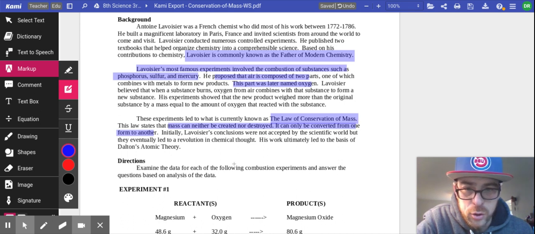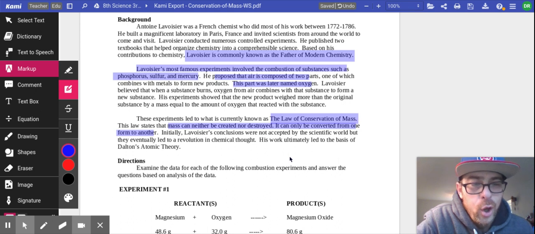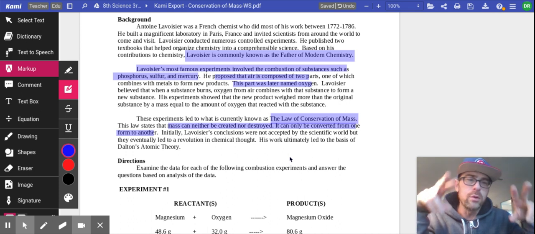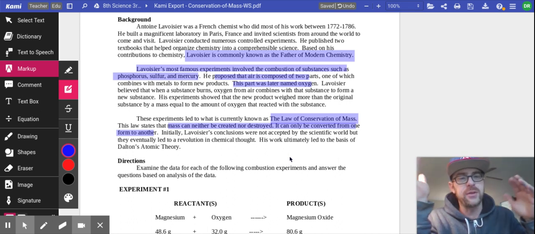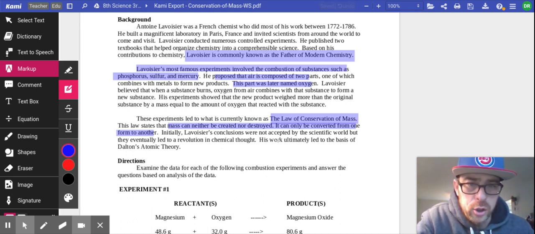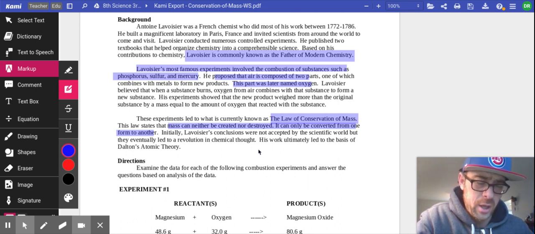Initially, Lavoisier's conclusions were not accepted by the scientific world. That's natural for all, what I would say, older scientists. They discovered something really cool about science, but no one really gave them credit for it until after they were gone. That's the tragedy. But his conclusions eventually led to a revolution in chemical thought. His work ultimately led to the basis of Dalton's atomic theory, which you'll learn about in high school when you take chemistry and or in college. Not really pertinent to this class right now.